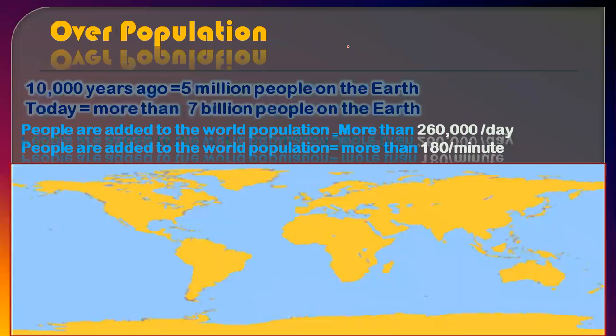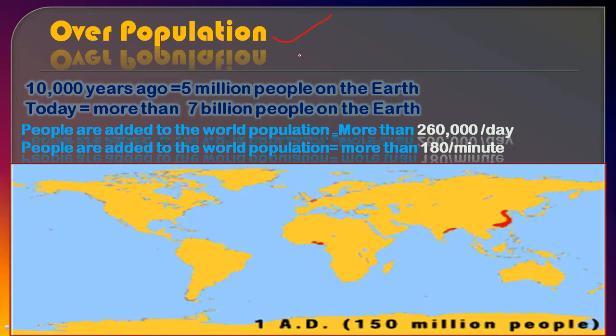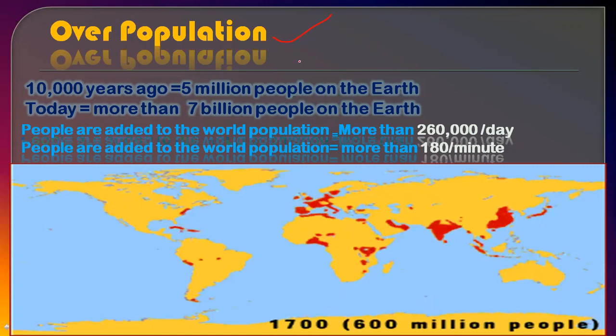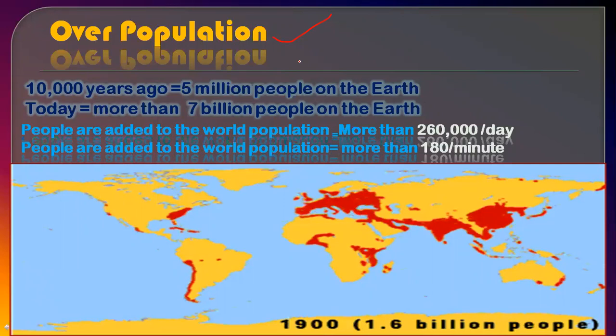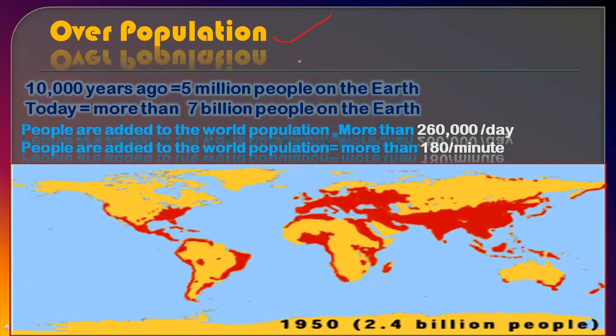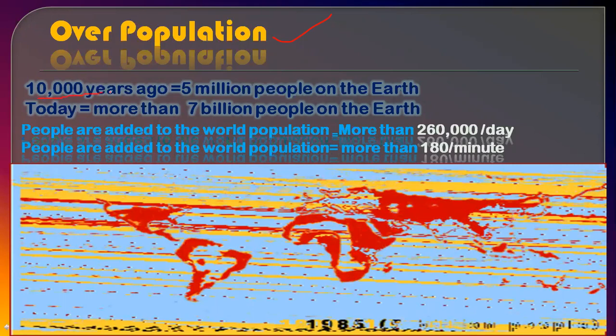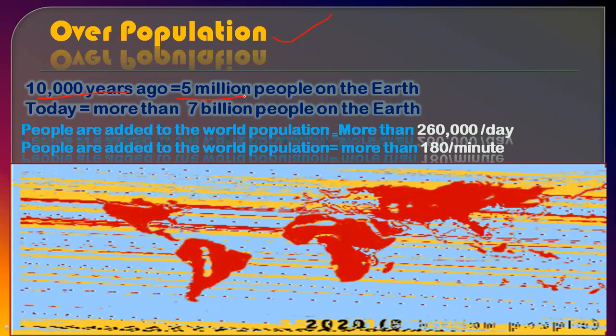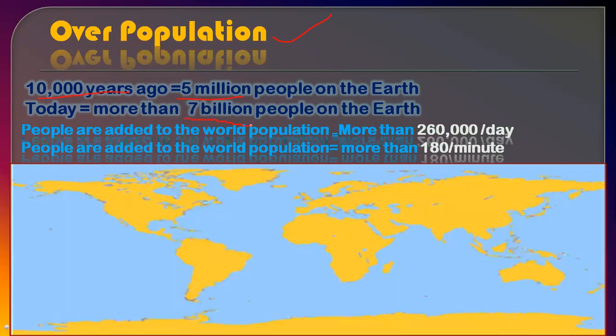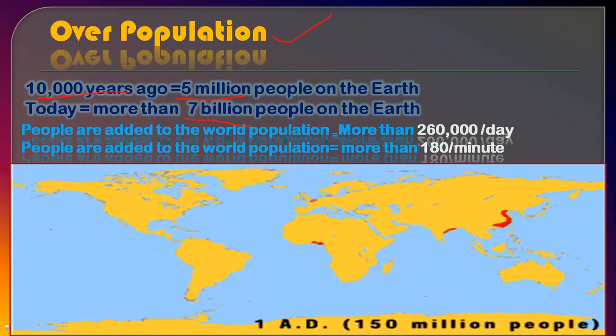If we talk about the great role of humans, that is due to overpopulation. Overpopulation means more human beings are adding into a confined, specific area. Almost 10,000 years ago, 5 million people were living on the earth, but right now more than 7 billion, near to about 8 billion people are living on the earth.